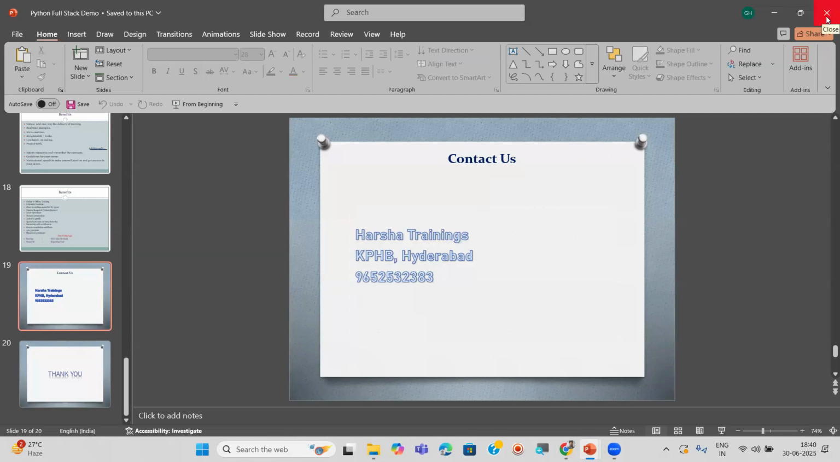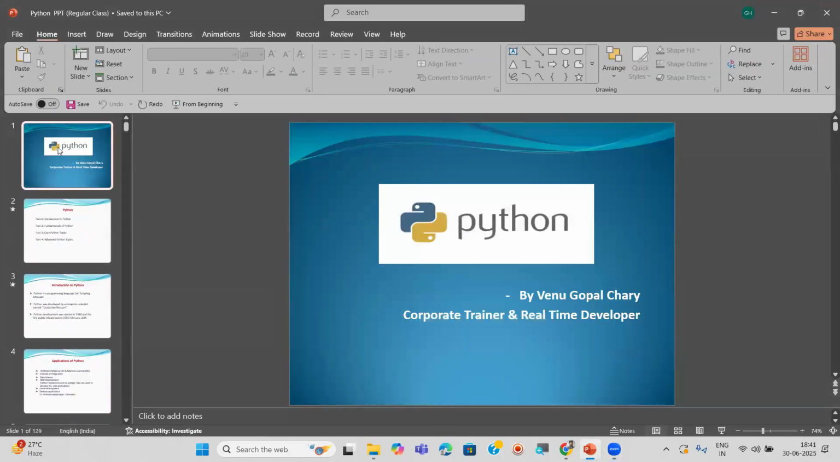Fine then. So shall we start now? After the two live demos about the Python full stack, now, as I said, I'm going to start with backend. What are we going to cover in the backend? Python, Django REST framework, and also database. These are the backends.